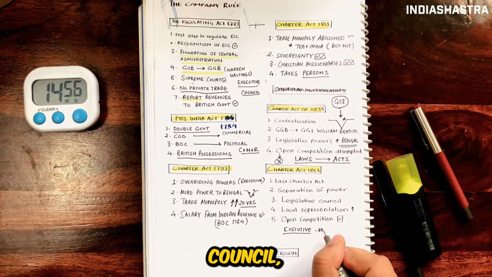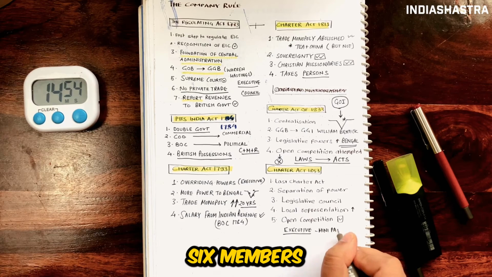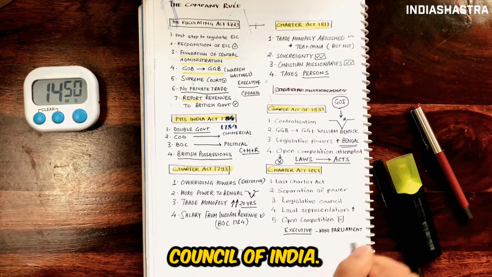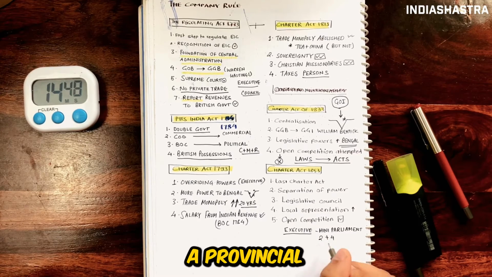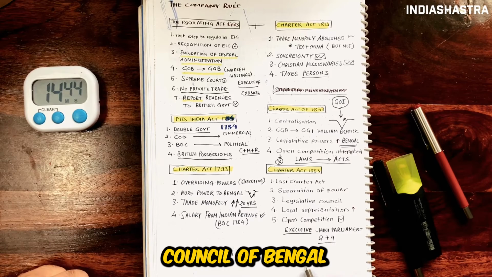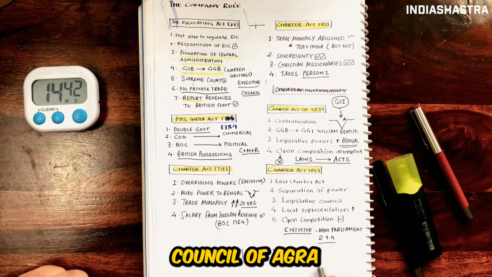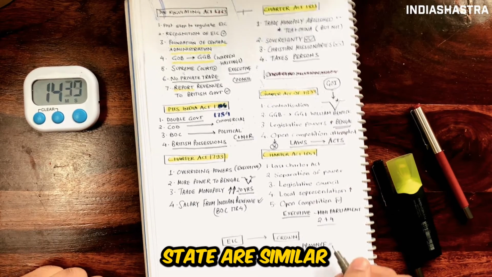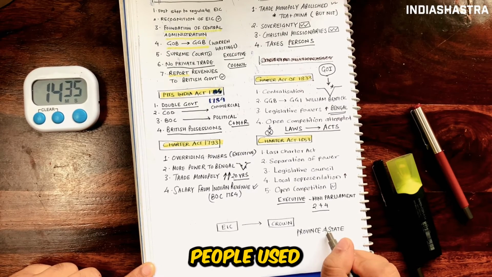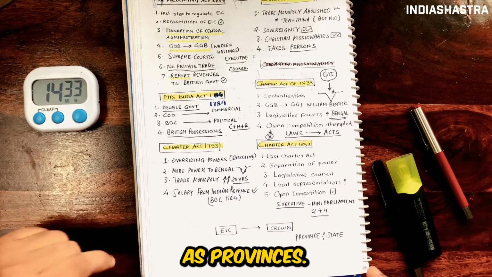In this Legislative Council, there were to be 6 members, 2 plus 4 from Provincial Councils of India. Provincial Councils means the Provincial Councils of Madras, Bombay, Bengal and Agra. States are similar to provinces. Today, what we call a state, in those days people used to call provinces.